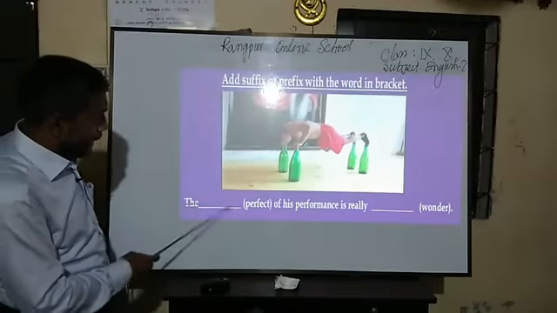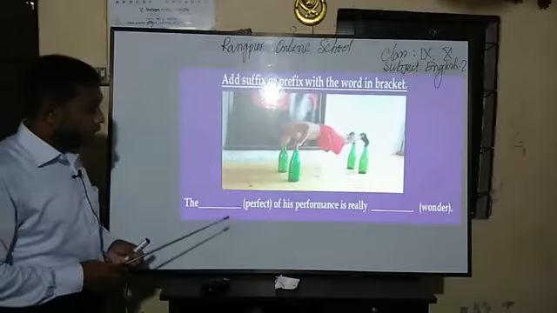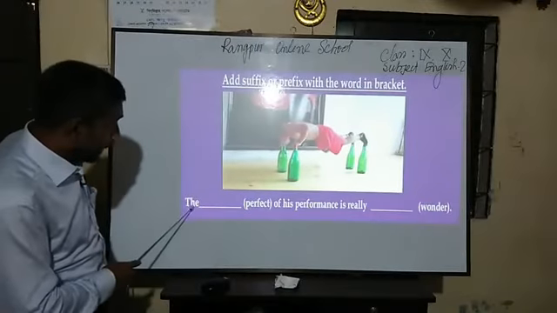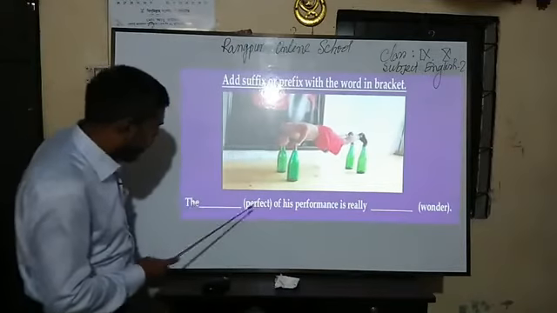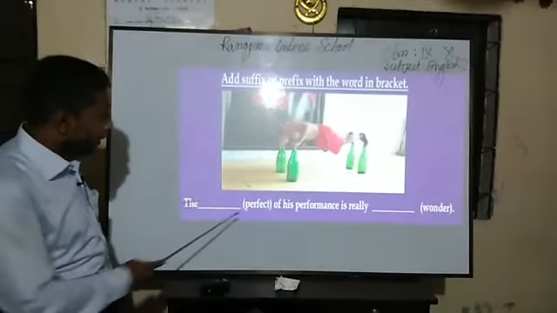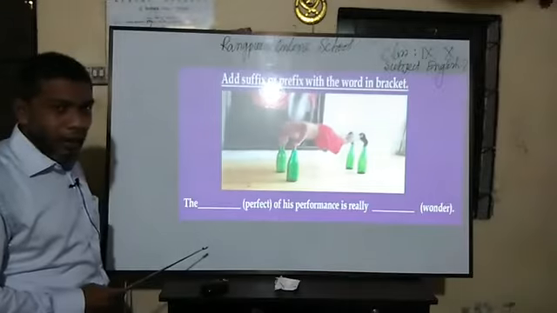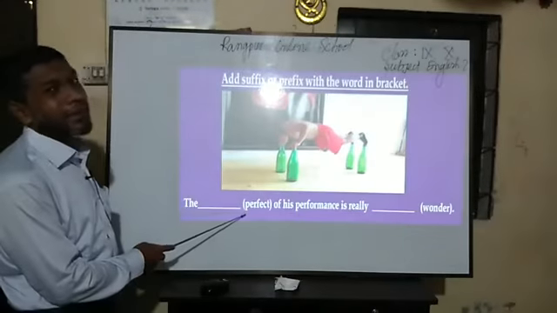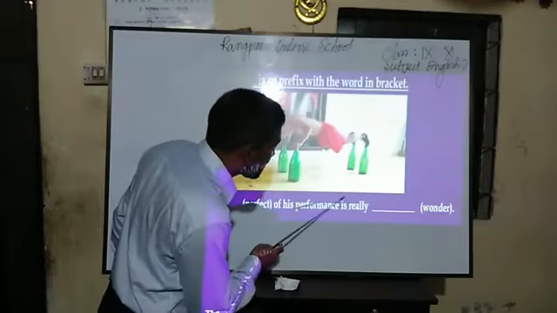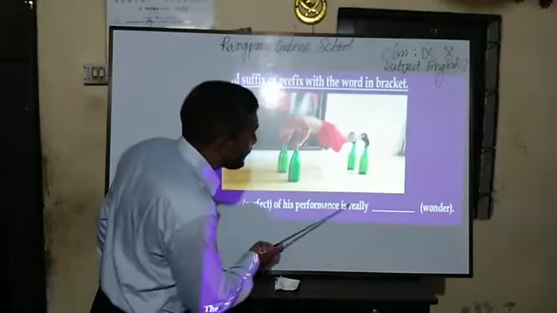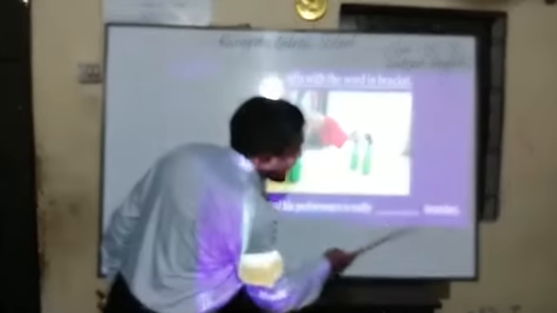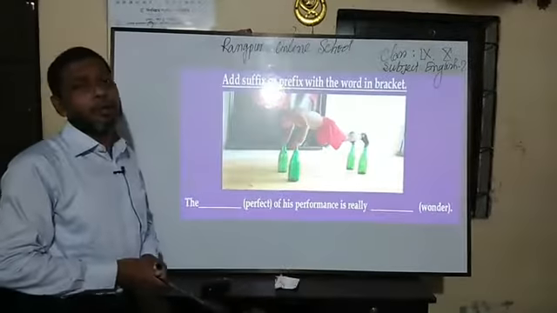So dear students, the ___ of his performance. Just try to understand that. This is an article, so the place is fixed for a noun. But in the bracket this is not a noun, so I will change the word into a noun, then my answer will automatically be right. Again, ___ is really, this is a be verb, so the complement of a be verb should be an adjective. So I will make the word into an adjective and my answer will automatically be correct.